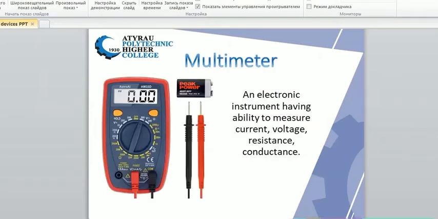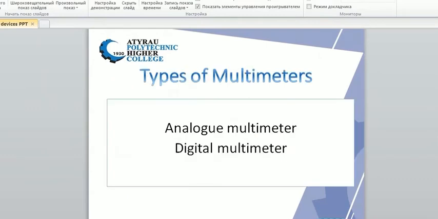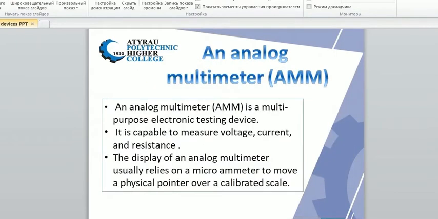A multimeter is an instrument designed to measure electric current, voltage, and usually resistance, typically over several ranges of value. And now I want to talk about the types of the multimeter. There are two types of the multimeter. The first one is the analog multimeter, and the second one is the digital multimeter. First of all, let's pay attention to the analog multimeter.